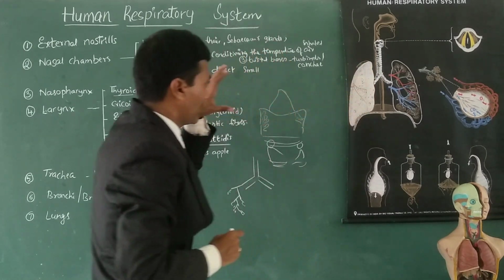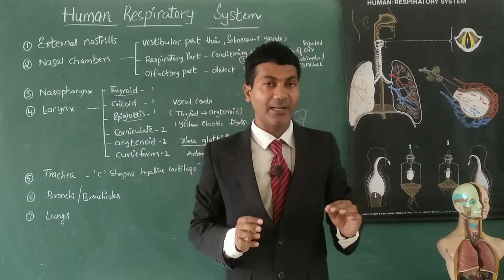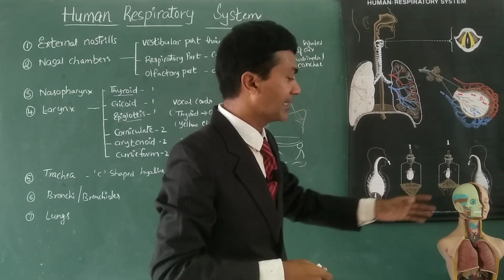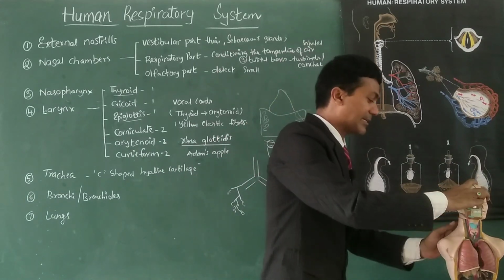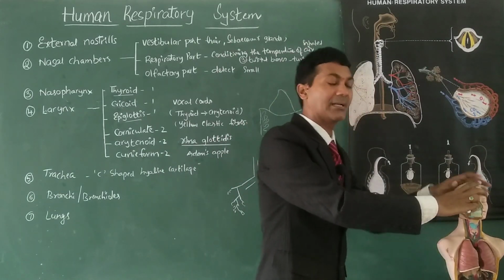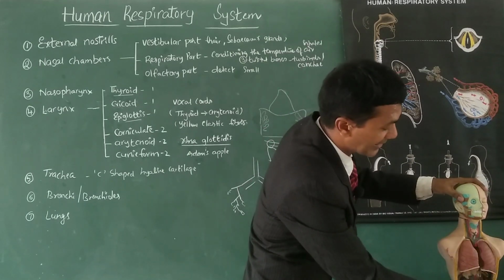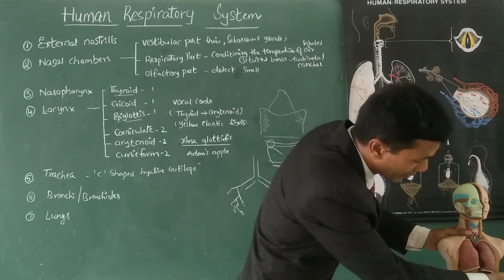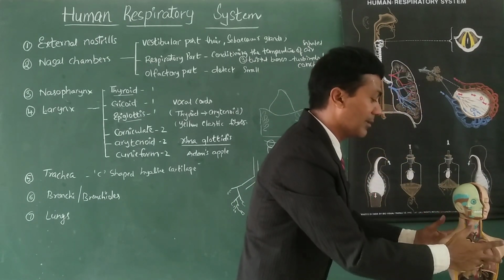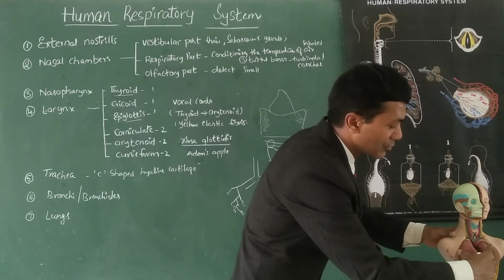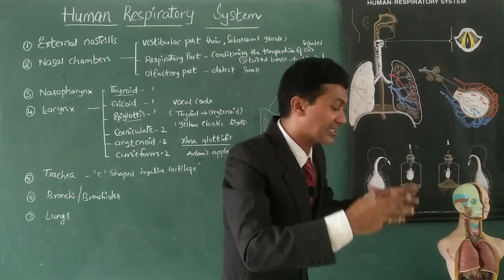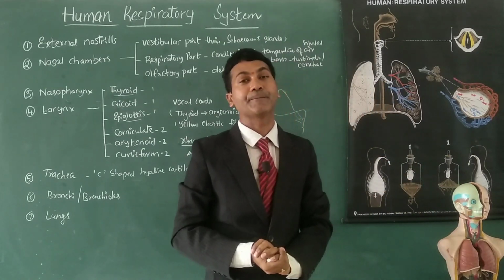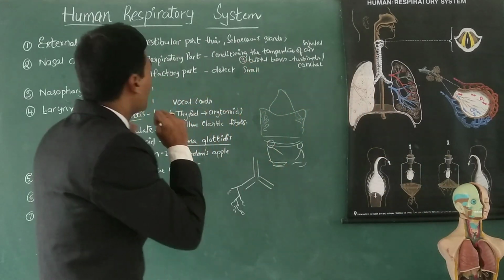And this pair of lungs is present in an airtight chamber. This airtight chamber is made up of the vertebral column on the dorsal side, the sternum on the ventral side, and ribs on the lateral sides, and even the diaphragm on the lower side. All these create the airtight chamber, so that the expansion and contraction of the chamber allows the lungs to expand and contract. So this is regarding the human respiratory system.